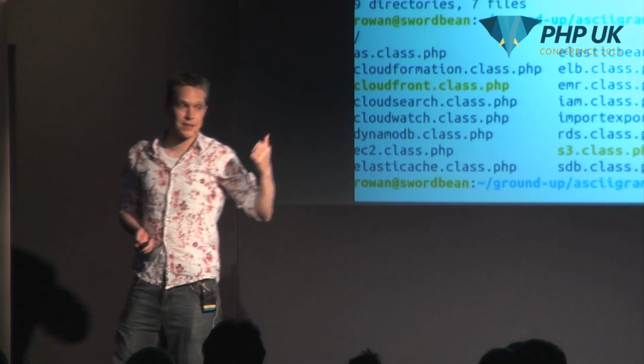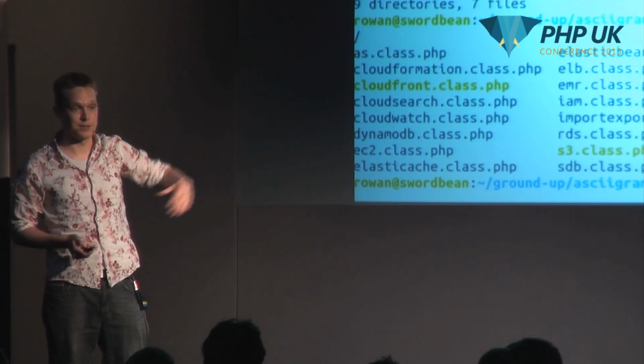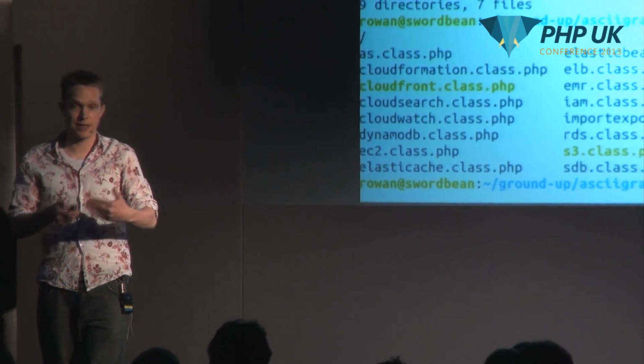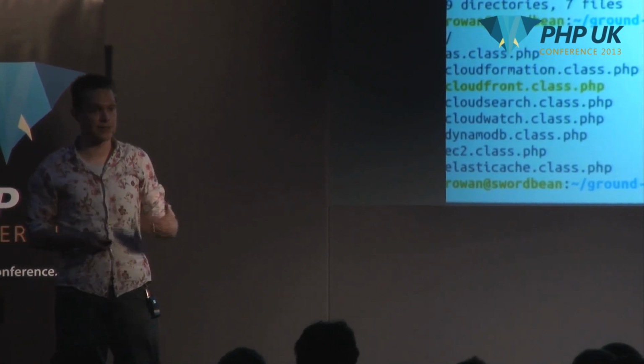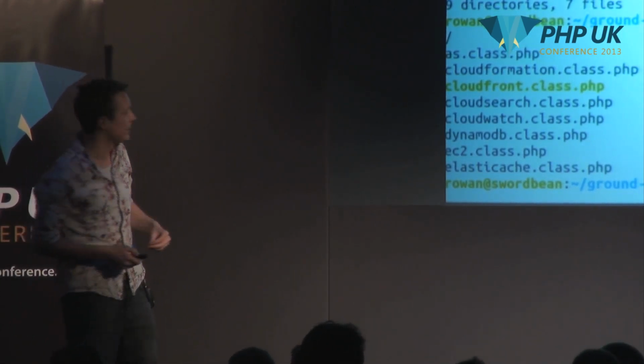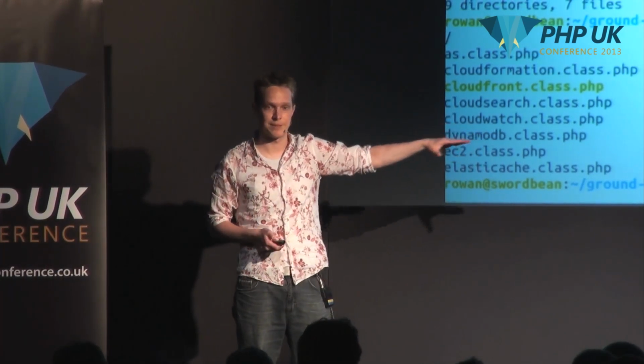I'm showing you a slightly earlier version. There is a newer version of the AWS SDK that uses the Guzzle HTTP client to communicate with these services. However, it's not as fully featured yet. They are adding services very quickly, but it's not all of them at this point. So you may find yourself preferring the older one if you need specific service access.